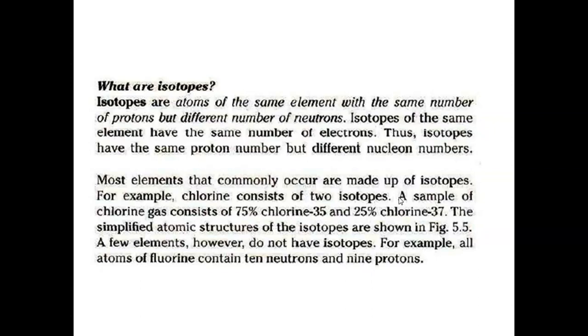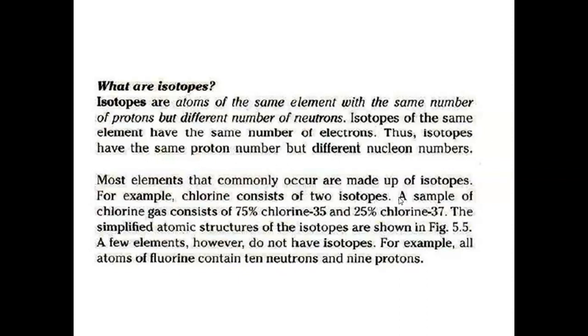and then I'm going to associate this definition with that question. So isotopes are atoms of the same element. I'm repeating: it's the same element with the same number of protons but a different number of neutrons. Isotopes of the same element have the same number of electrons. The isotopes have the same proton number but different nucleon number. Keep in mind, dear students, that if it is the same element, it's going to have the same number of protons and the same number of electrons, but the only difference in these atoms would be the number of neutrons that would vary in these isotopes. The rest, everything is going to be the same.